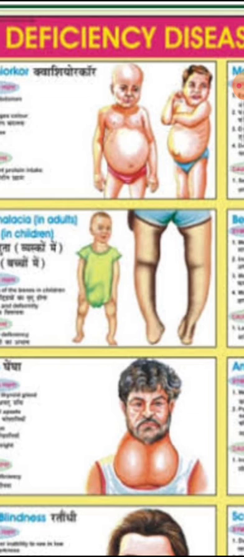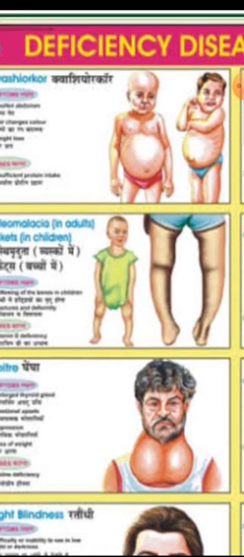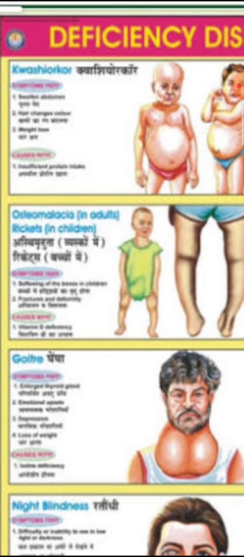Large pot belly. Discoloration of the skin is found. Their skin also becomes yellowish and they have frizzy hair. Their hair is not proper. They have a large pot belly. This pot belly is because they are not having enough proteins in their diet.